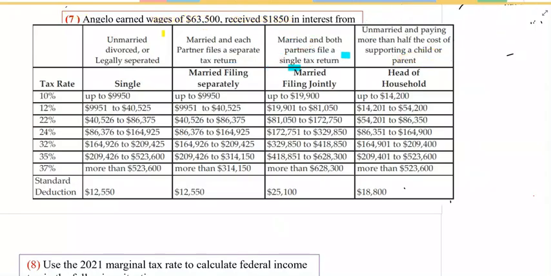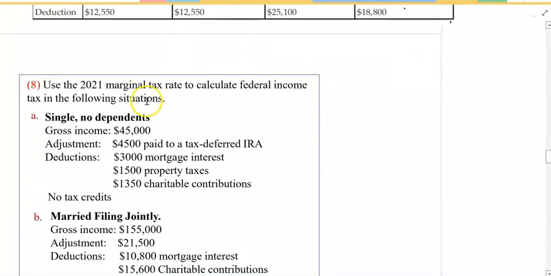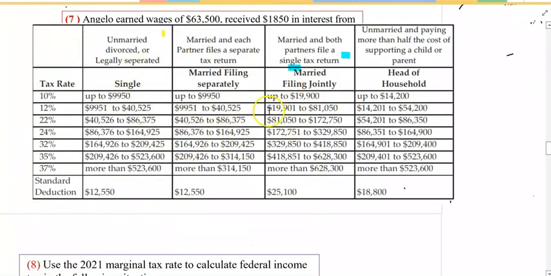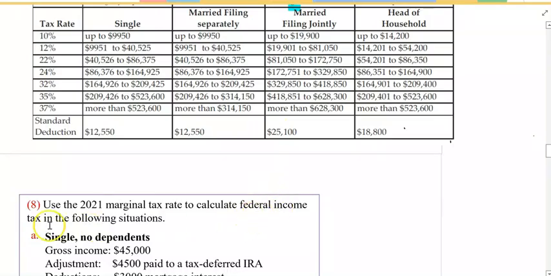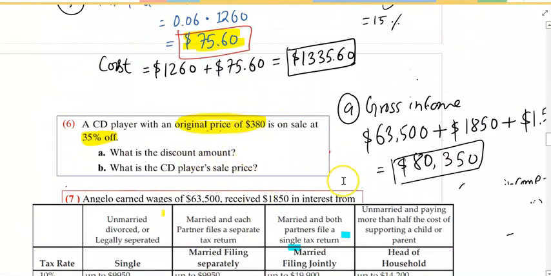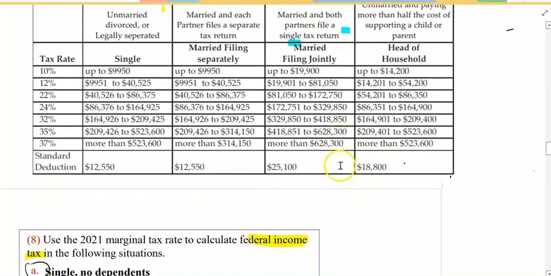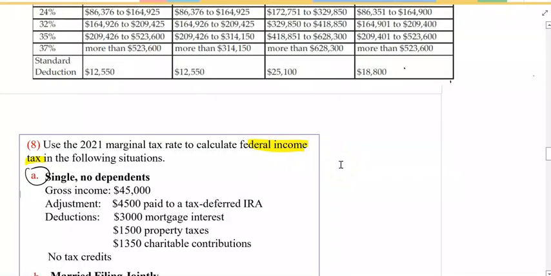Okay, question number 8. There are 2 parts to the question here. Use the 2021 marginal tax rates to calculate federal income tax in the following situation. The question asks you to calculate federal income tax. Part A. To find the federal income tax, you do all 3 things we did before. We have to find gross income, adjusted gross income, and taxable income. Therefore, let's find all 3 first.